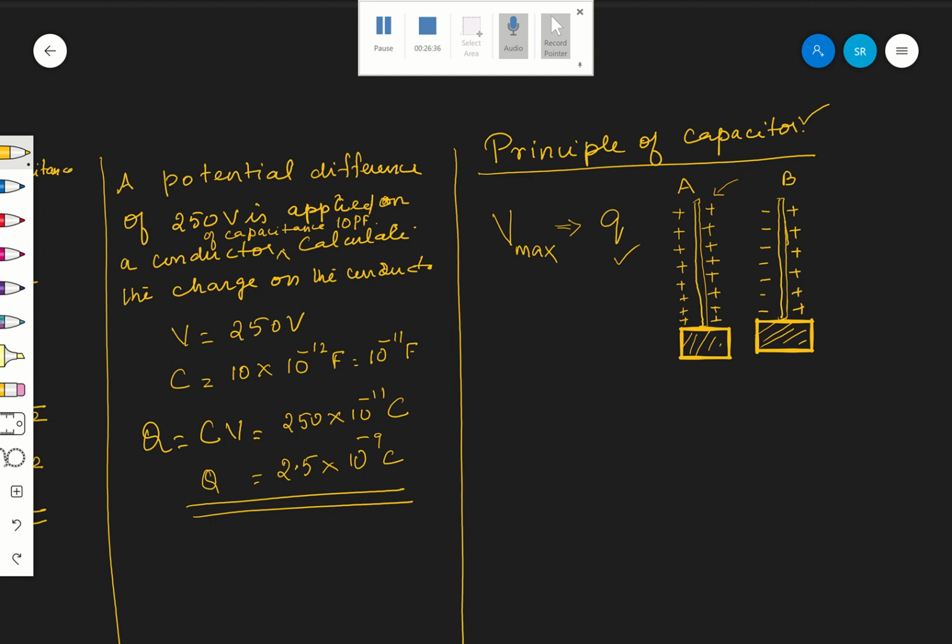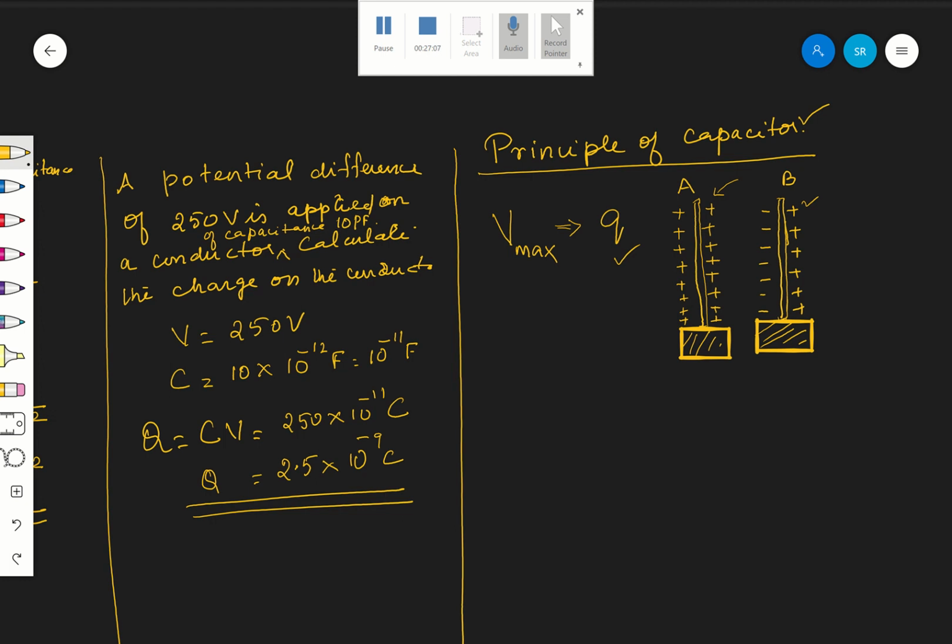Therefore, the left side has negative charge, which is very much closer to A, and the right side has positive charge. The negative charge on B is closer to plate A than the positive charge, because the positive is slightly farther off from plate A, correct?